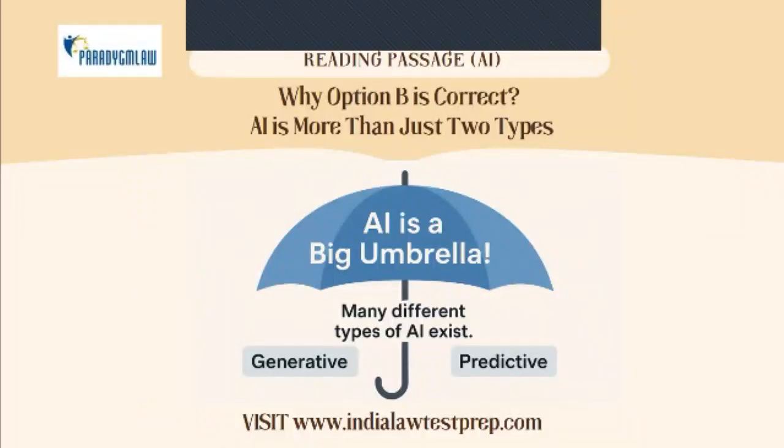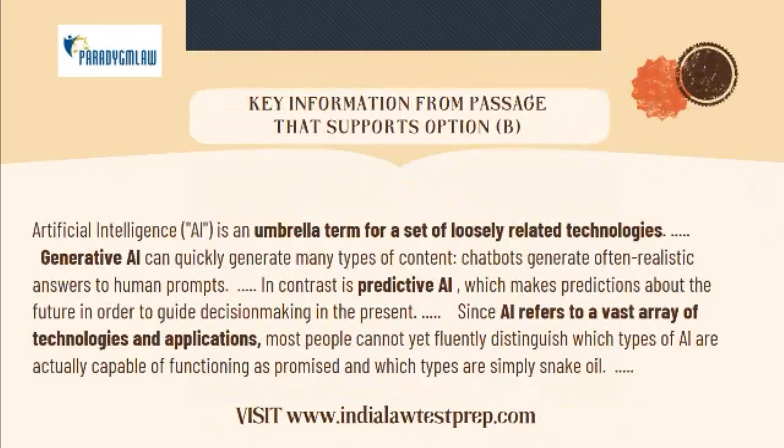Because AI is much bigger than just generative and predictive. And the image tells you that it's a big umbrella, and there are many different types of AI that exist. So key information from the passage that supports this answer, option B, is being highlighted here. You can pause the video if you like and look for this key information.